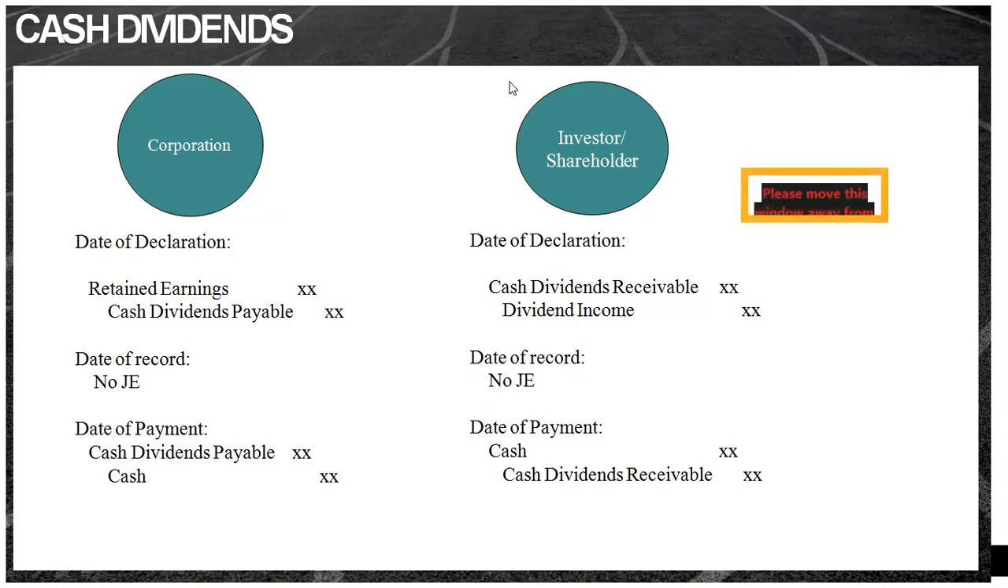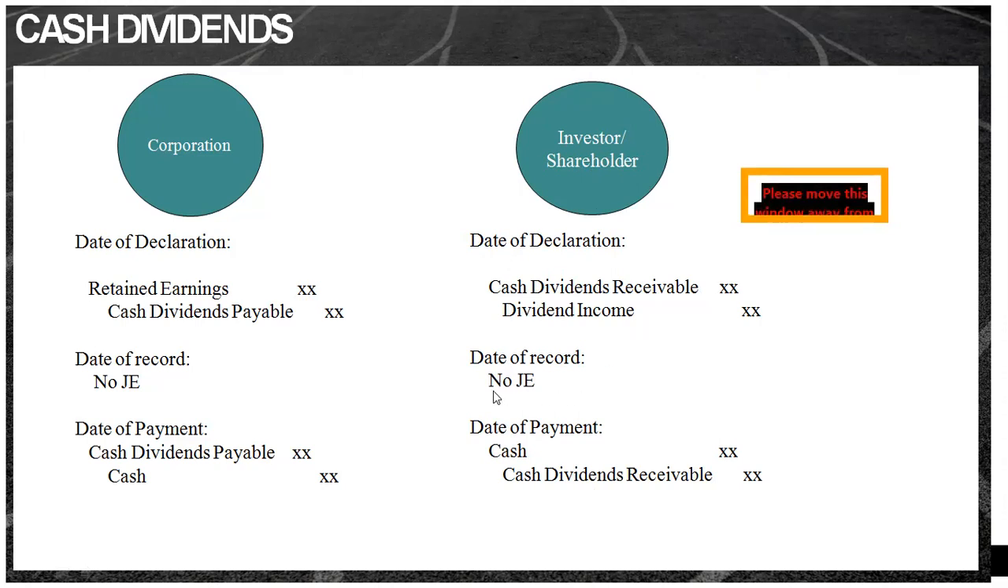So ngayon, since we are accounting in the point of view of the investor or the shareholder, sa ito naman na point of view ang ating ire-recognize or ire-record. So kapag tayo ay investor or shareholder class, tapos nag-declare ng dividends ang corporation kung saan tayo merong investment, so what you have to do is you recognize, of course, your cash dividends receivable and you recognize dividend income. So take note ha, here we have to recognize dividend income.